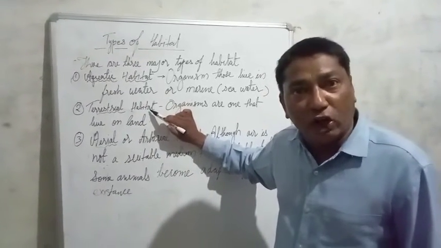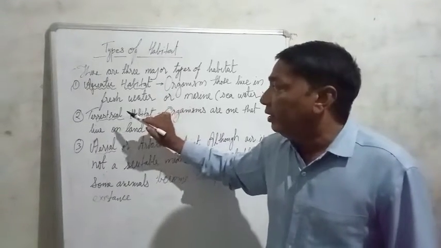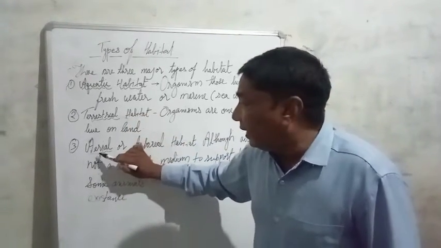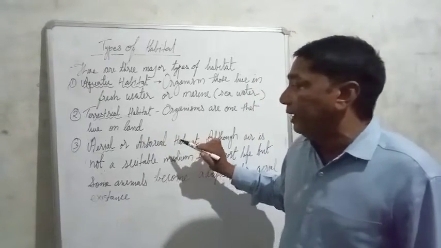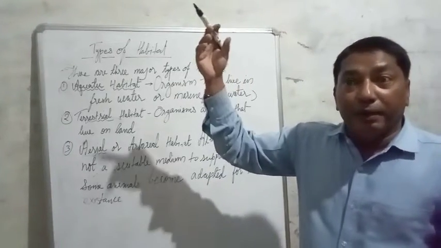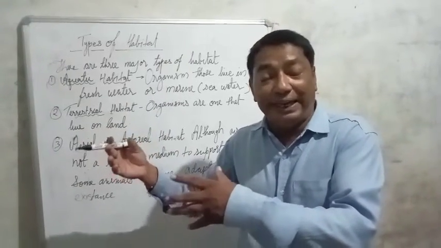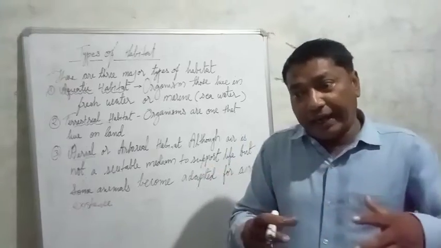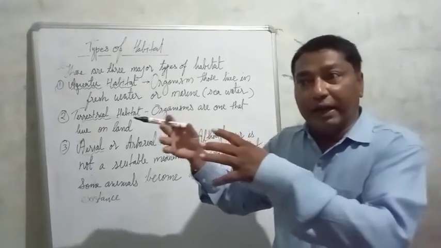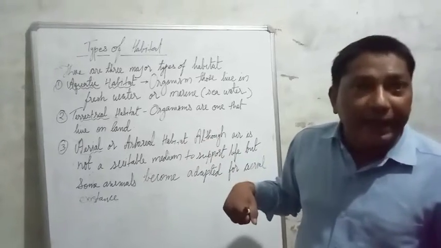Those organisms that live on land are known as terrestrial animals. Aerial or arboreal animals are those animals which live in air. We cannot say completely air, but their bodies are adapted to air. Those animals are known as aerial animals or arboreal animals.